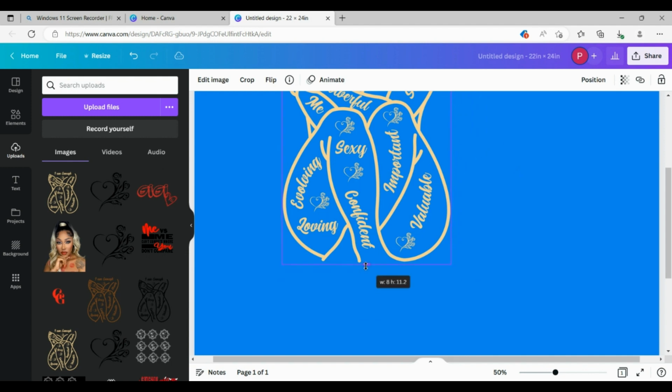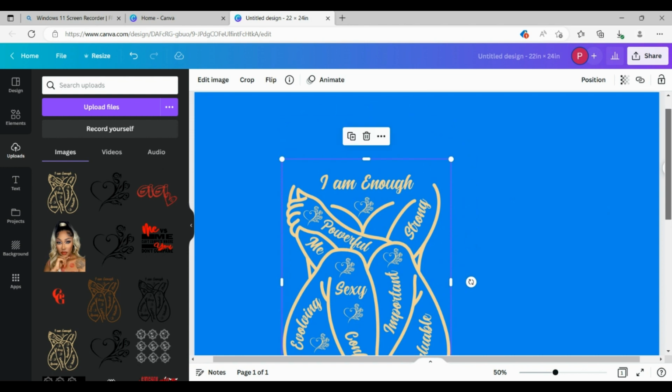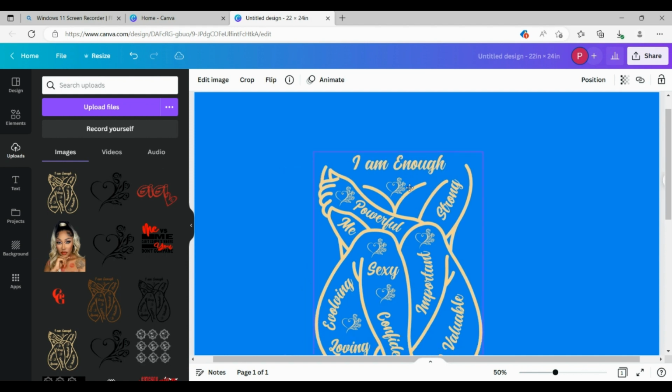And this part is extremely necessary because I cannot tell you how many times people think they're getting a large image and they're getting the smallest image possible. Then they got to pay me to create it. And I want you guys to save your money and learn how to do things on your own because it don't take that long.